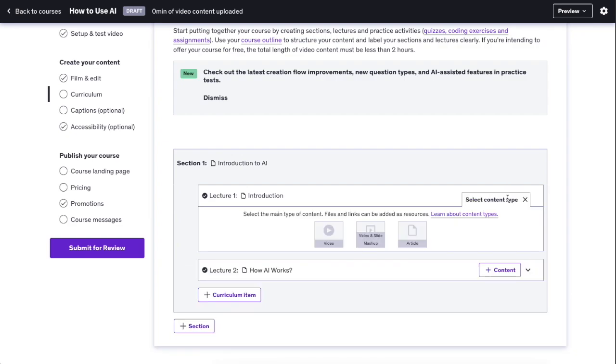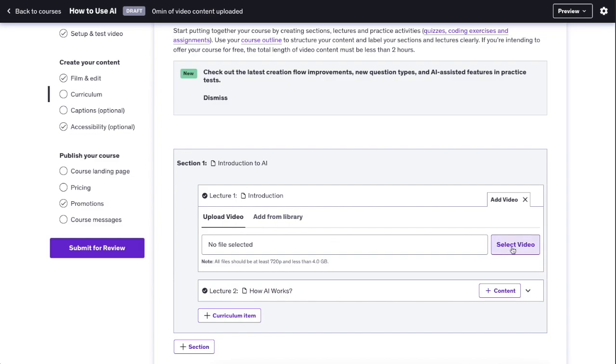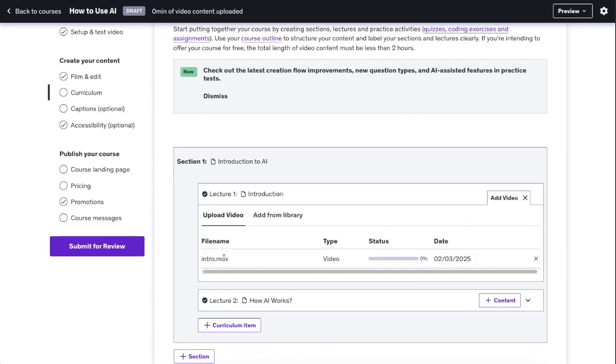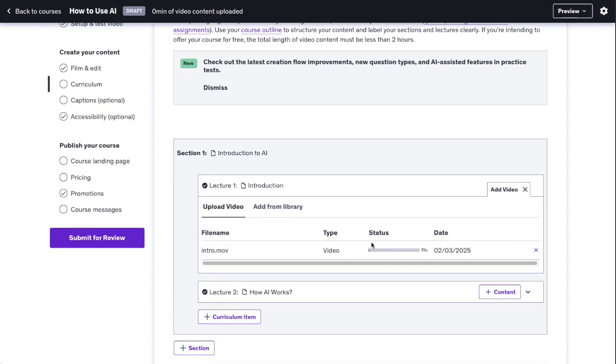And now if I click on that, you guessed it, here we see video and slide mashup and an article. So depending on what kind of content you're creating, you can drag and drop your video files here or blog posts or articles that you want to share as a lecture in this course. So for example, if I want to add a video, I can click on this button and then I can select a video, for example, from my desktop. And now I have chosen an introduction video from my desktop and it starts to load here.